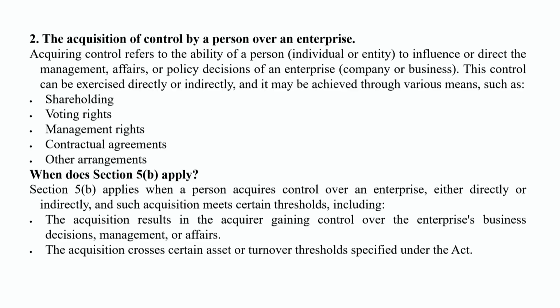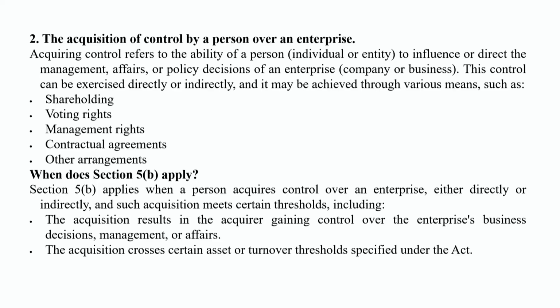In this session there are two key elements where we have to focus: first, the nature of transaction, then the threshold limit or value. What is the nature of transaction? It means the transaction for which the company or enterprise is making a deal, which may or may not come within the required term of combination.